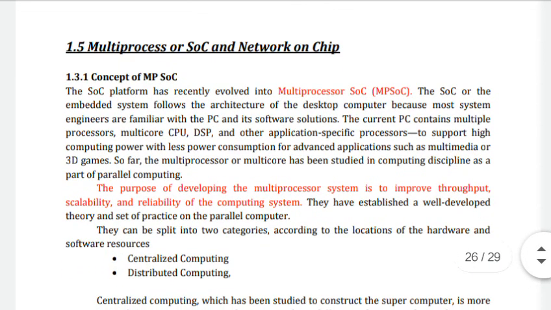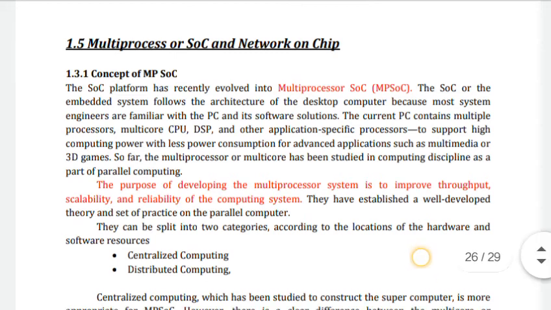Next we are going to see multiprocessor on SoC and network on chip. The SoC platform has recently evolved into the multiprocessor SoC, that is MPSoC, multiprocessor system on chip.